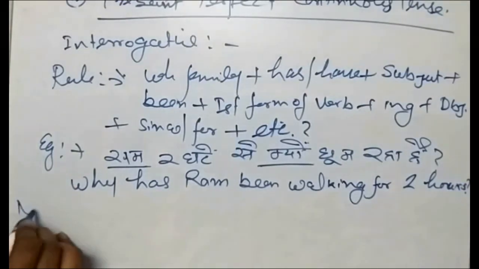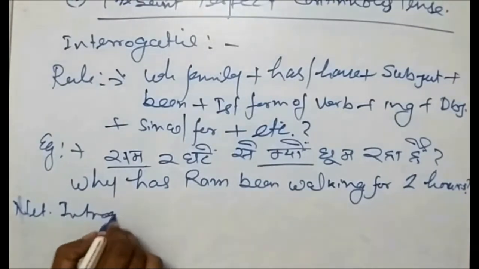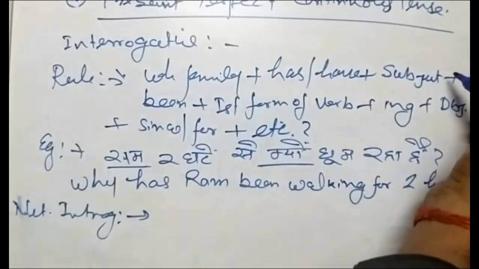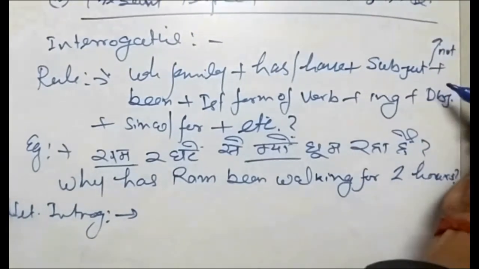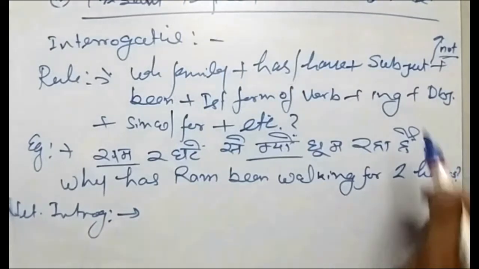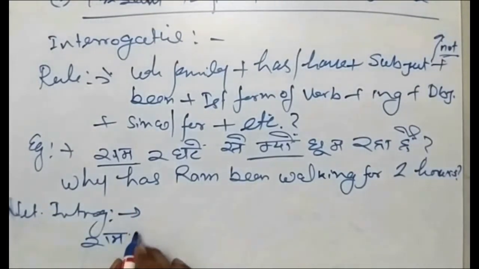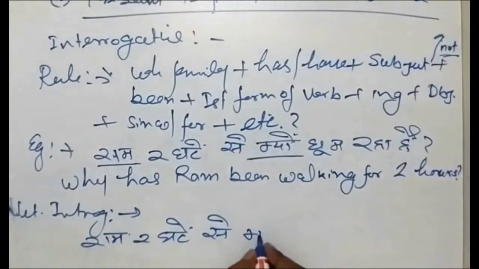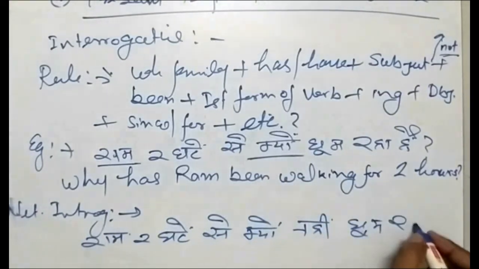So we'll go to the negative interrogative. Same example. The only thing is that between the subject and been, not will come. So here not will come after the subject. We'll take the same example: "राम 2 घंटे से क्यों नहीं घूम रहा है?"